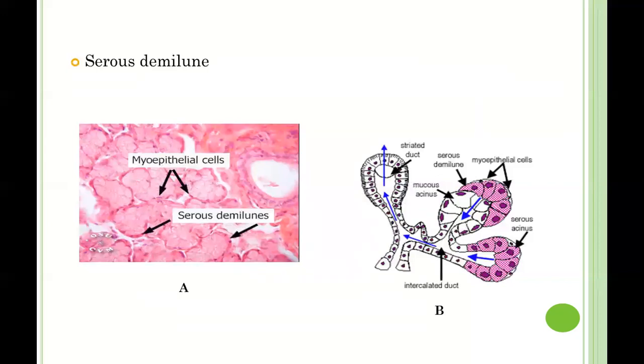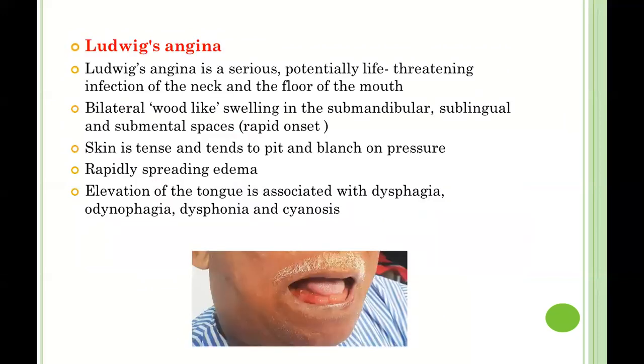In the figure, B represents the histology of the salivary gland. So in figure B, striated ducts, serous demilune, serous acini, mucous acini, and intercalated ducts are marked. So this is for your more information. Now moving to the next question.